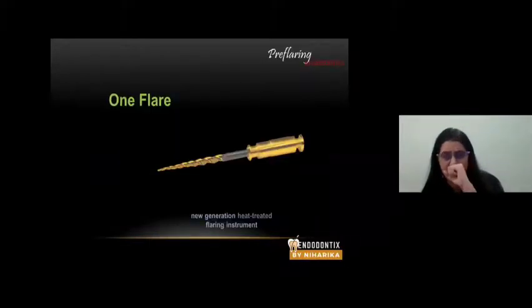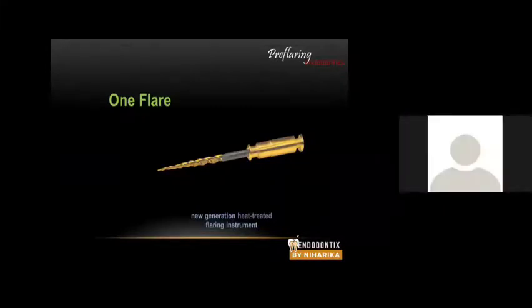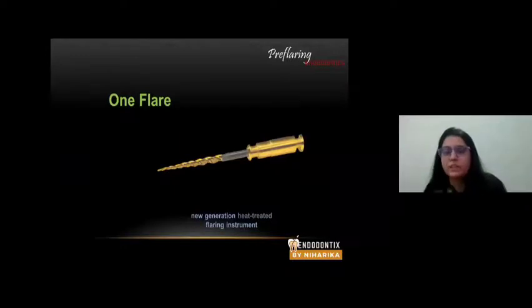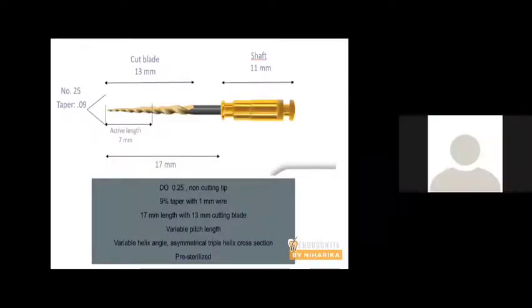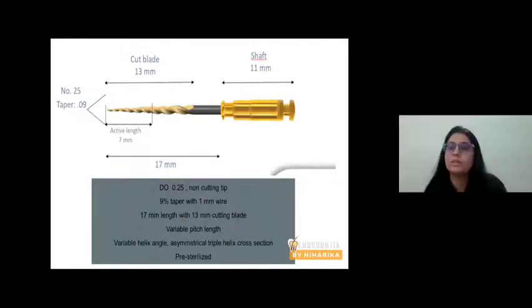This is the one which I am using in my practice. Just to give you an example, this is known as One Flare and it is available by Micromega. This orifice opener is heat treated. I'm going to show you later in my slides what heat treatment is. The advantage of this orifice opener is that it has a tip of 25, that means 0.25 millimeters.